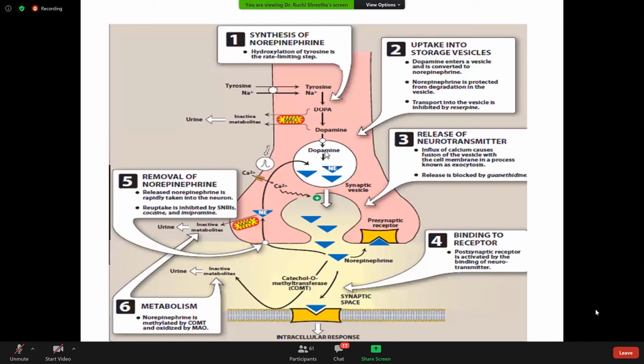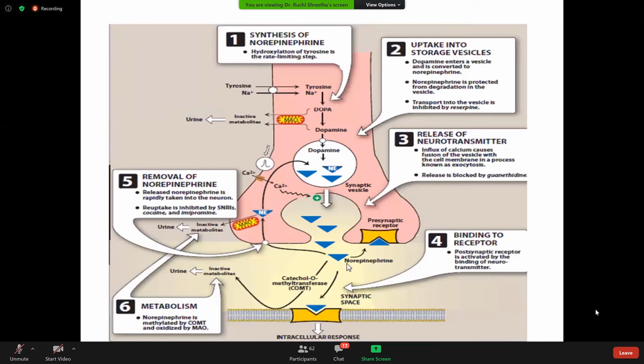So this dopamine is stored within the synaptic vesicle, where it gets converted into noradrenaline. Under the influx of calcium ion, this noradrenaline gets released. After the release, noradrenaline can go to different processes, like acetylcholine went to different processes. The important ones are, it stimulates the different receptors that are present in the cells and produces the intracellular response.